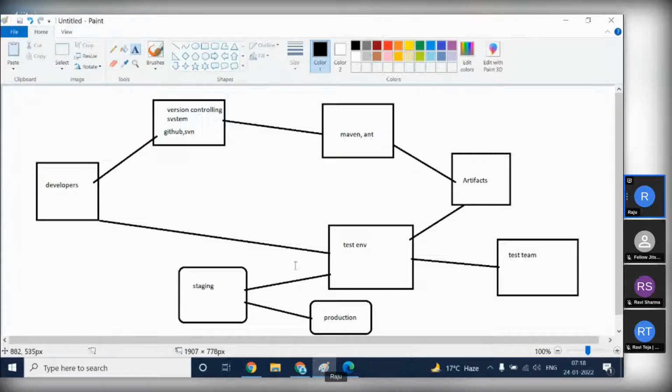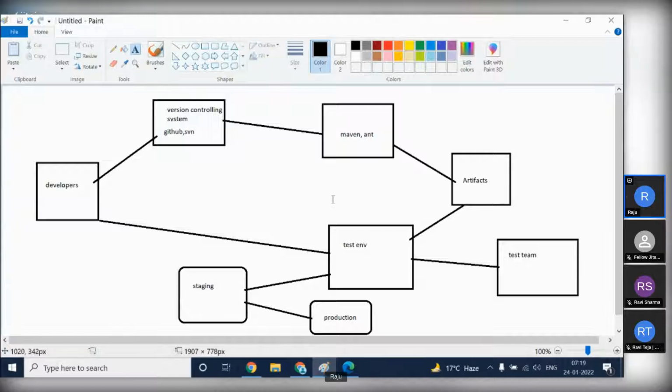This entire process should be automated by using certain automation tools. Why are we using automation instead of manual? If you use automation tools, the process will be faster, right? So by using these automation tools, we are speeding up the process, and we will release the product on time with good quality. So how can we automate?